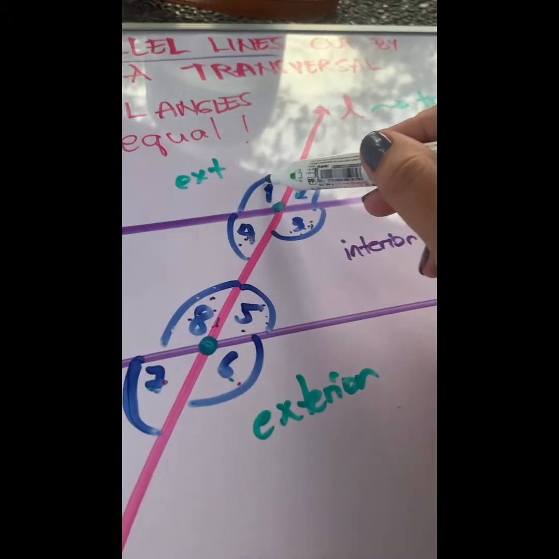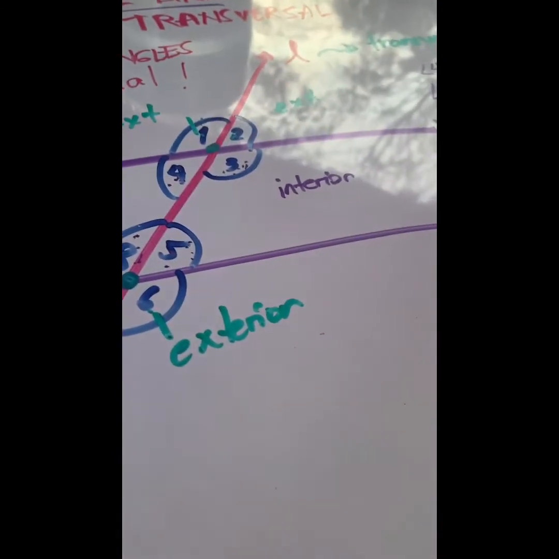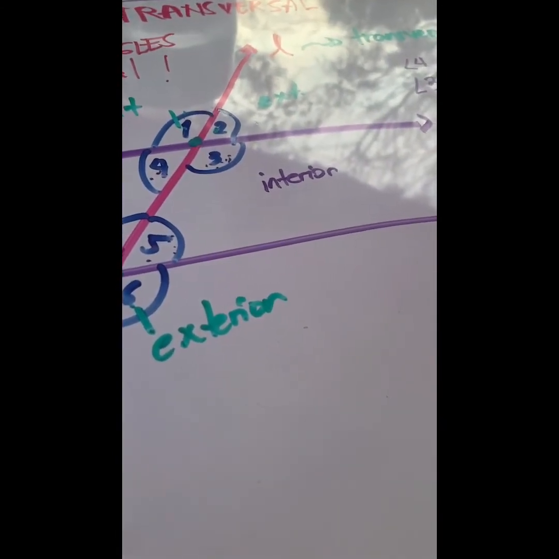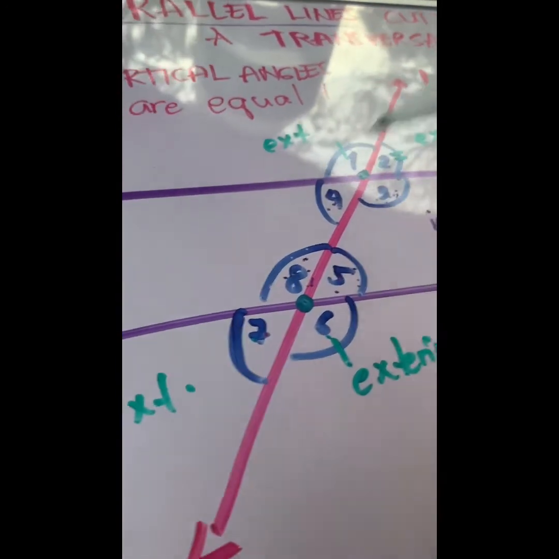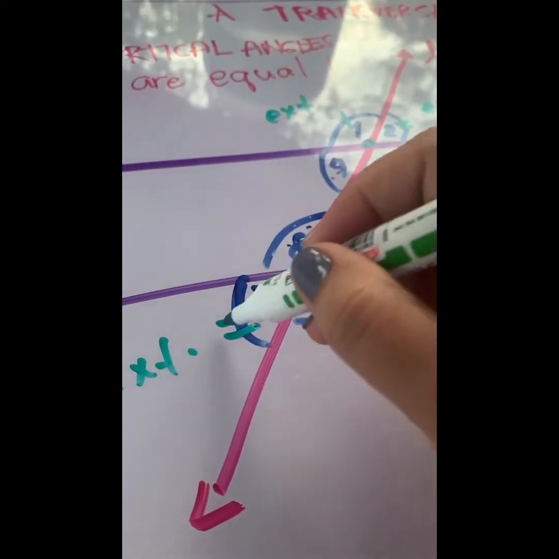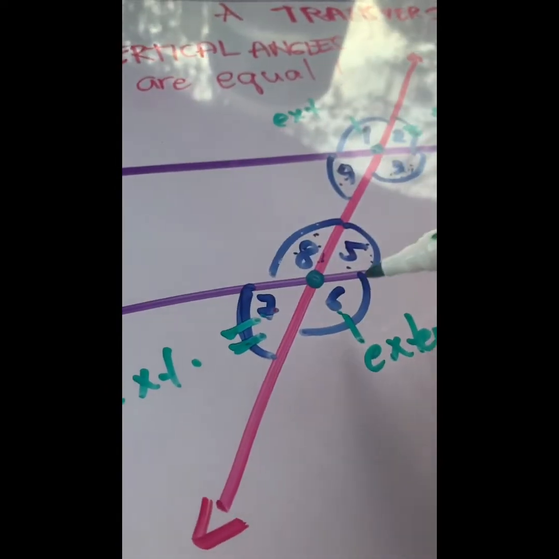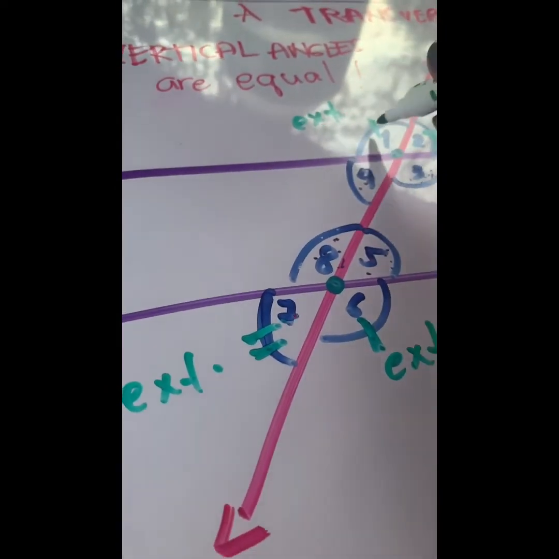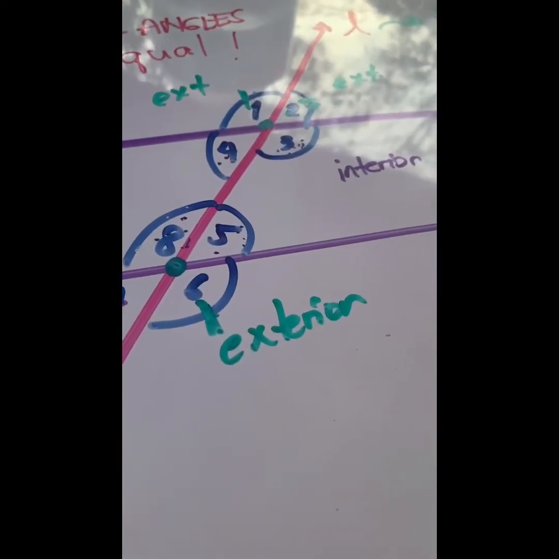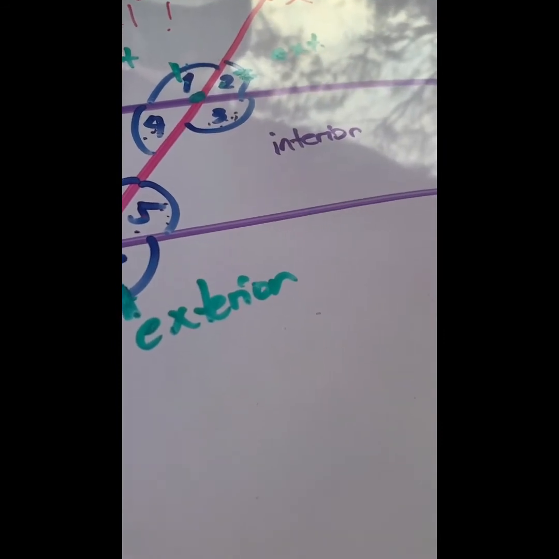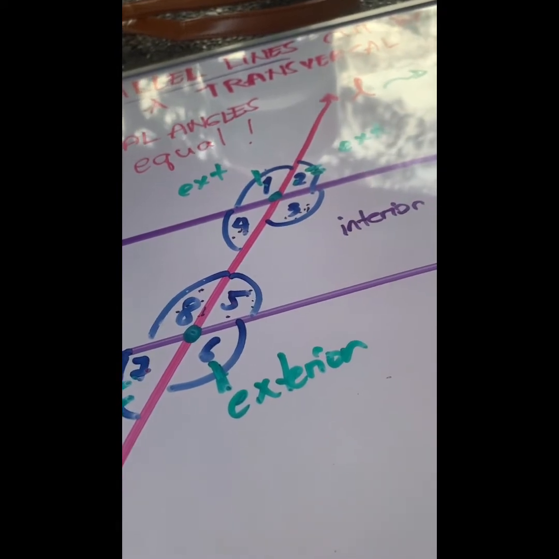Okay? What if I do angle 1 and angle 6? I will have angle 1 and angle 6. Angle 2 and angle 7. If I make two lines here and two lines there, it means these two angles are equal. If I make one line here and one line here, it means these two angles are equal. So angle 2 and angle 7 are called alternate. Okay, 1 and 6, 2 and 7 are called alternate